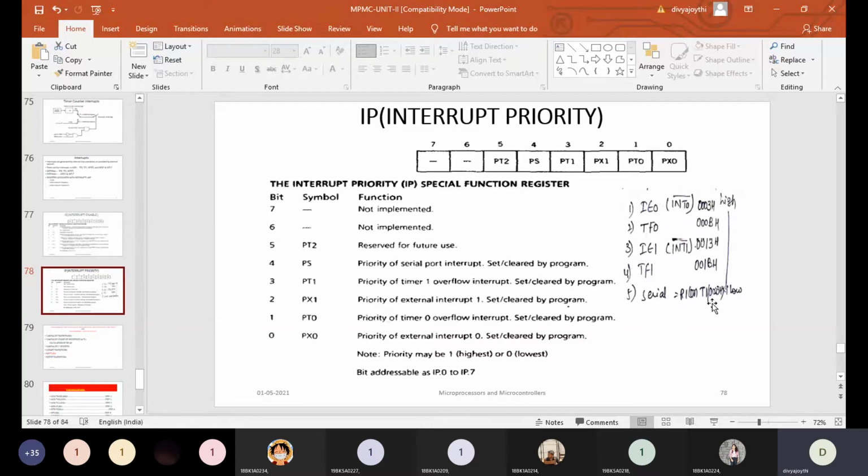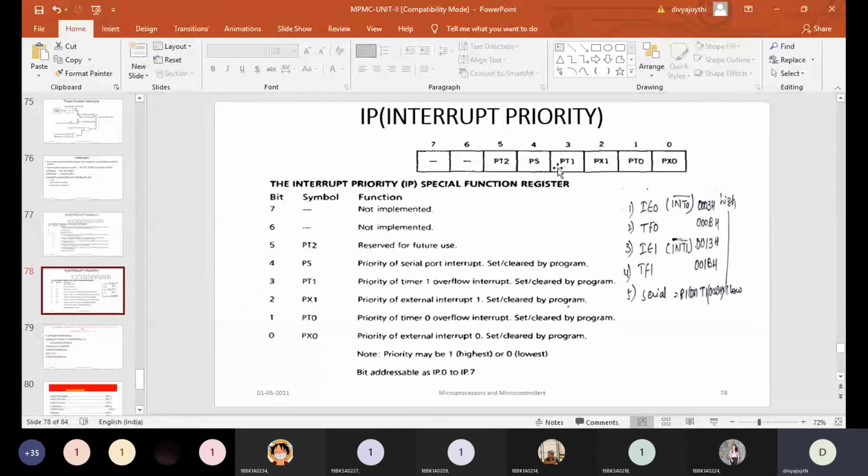If you see here, the lowest priority is given to the serial port interrupt and the highest priority is given to the interrupt that is coming externally from the 0th device, the 0th external interrupt. So if all these bits are 1, then in that scenario it will follow this particular table, from highest priority to the lowest priority. IE0 is nothing but the interrupt coming externally from the 0th device, so that will be given the highest priority, and the least priority will be given to the serial port if all these bits are 1.